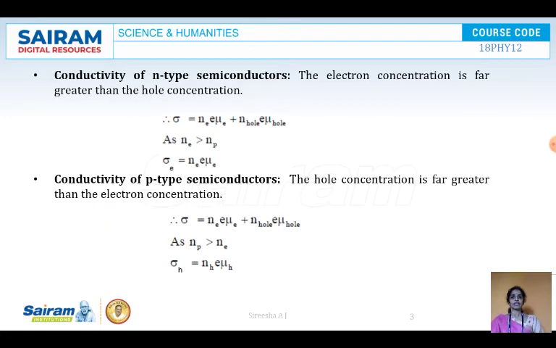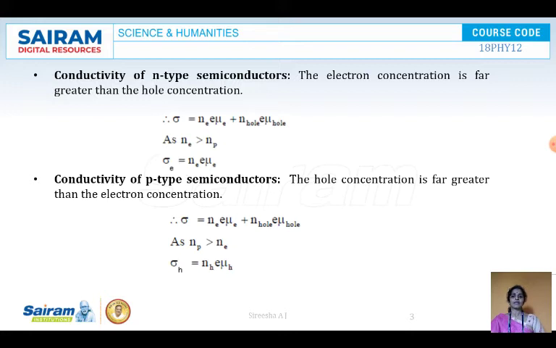Now we will look at the conductivity of N-type semiconductor and conductivity of a P-type semiconductor. What are N-type and P-type semiconductors? N-type and P-type are nothing but the extrinsic semiconductors where doping has been done. So extrinsic semiconductor is an impure semiconductor where there is an addition of impurities. Intrinsic semiconductor is nothing but a pure semiconductor where the number of holes is equal to the number of electrons.